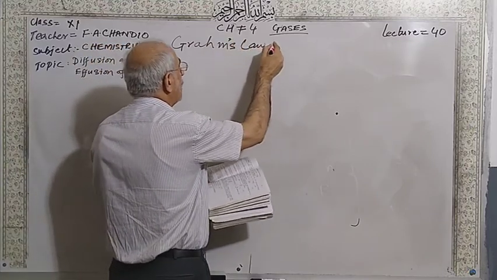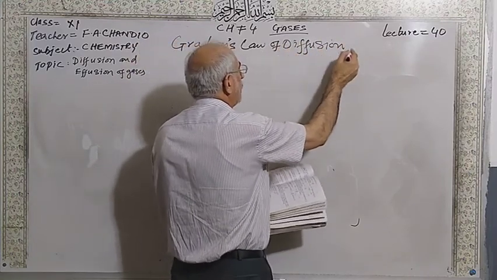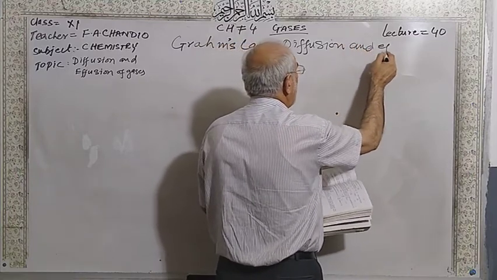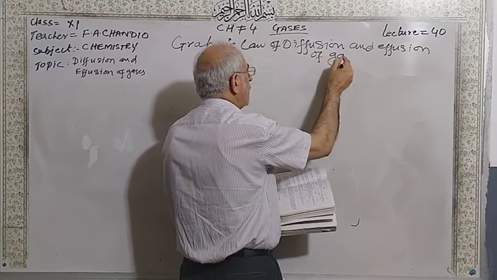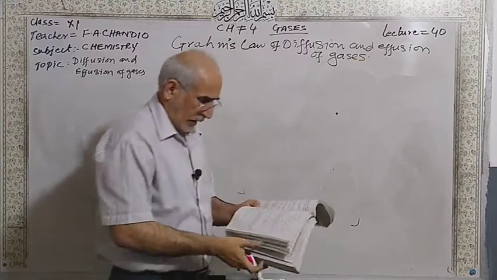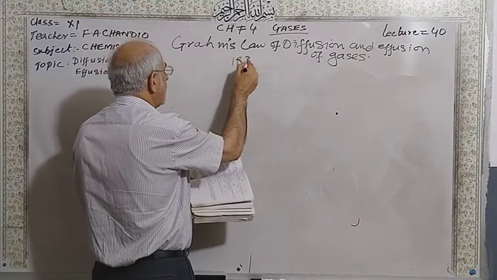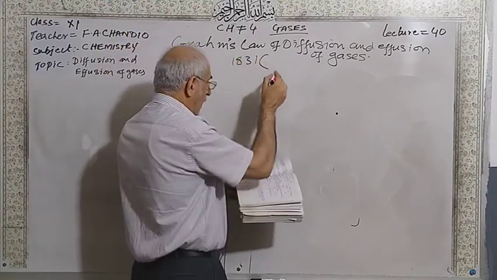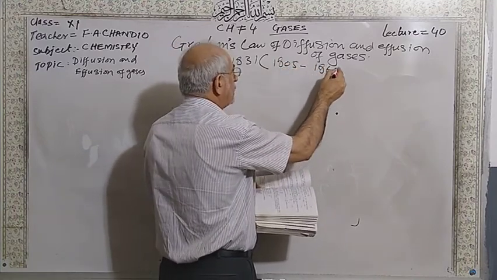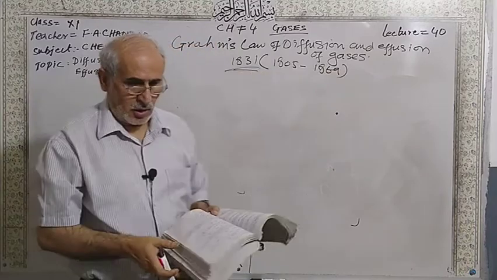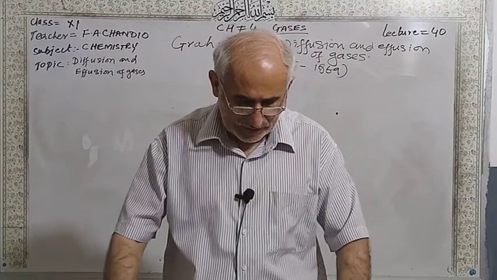Graham's law of diffusion and effusion of gases. Thomas Graham lived from 1805 to 1869, and this law was presented in 1831.